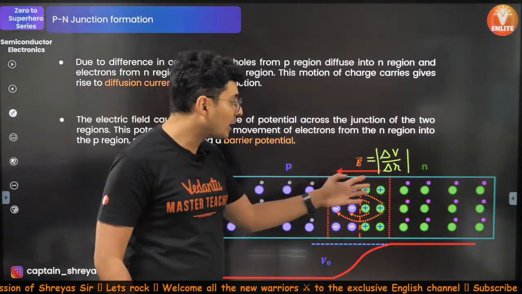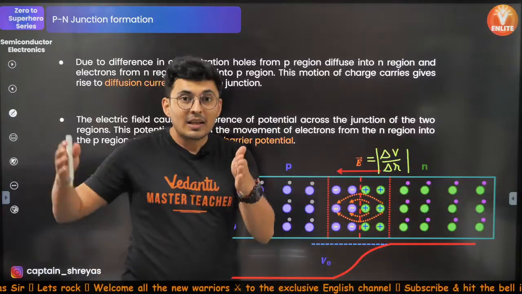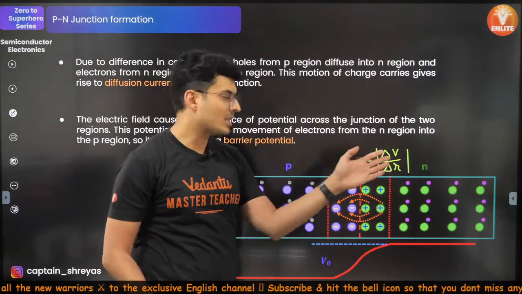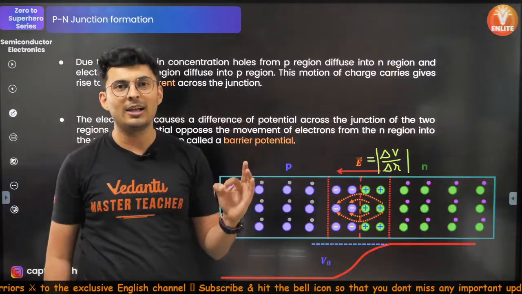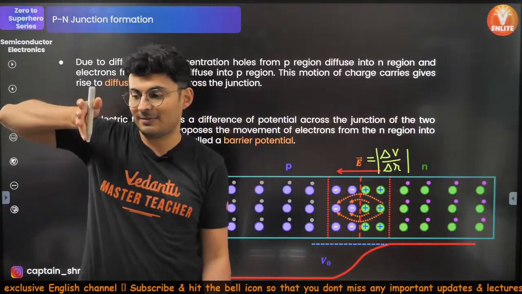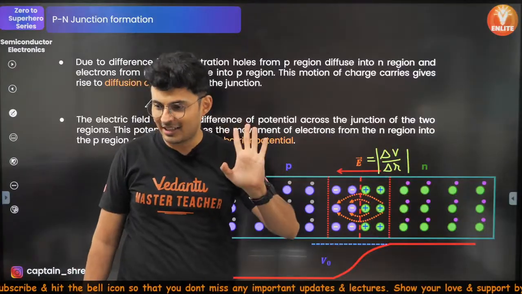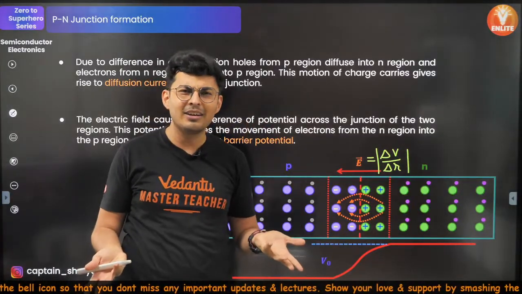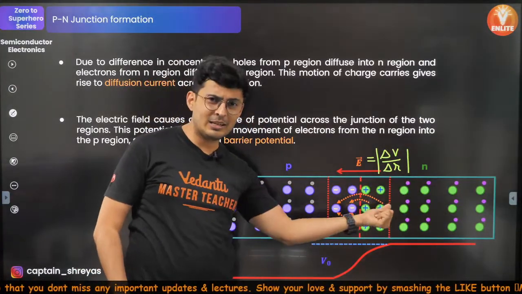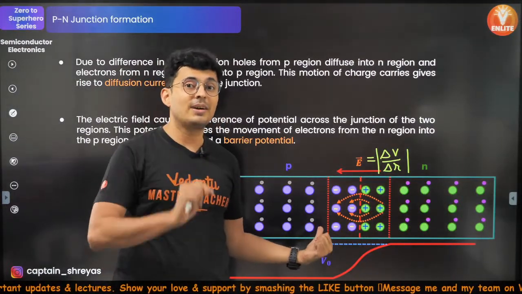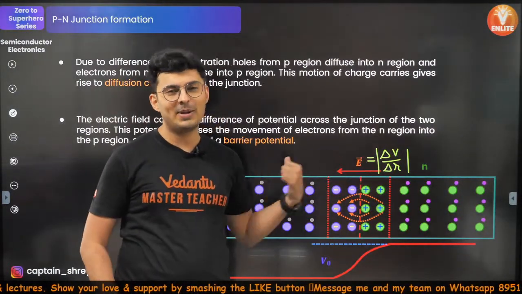What happens is, because there is a potential barrier, the electrons will find it difficult to jump to a higher potential. The electrons can't jump to a higher potential because of the barrier itself. Initially the barrier was 0, correct. There was no barrier because there was no field. Was there any field? No. Was there any charge? No. It was neutral. Because the charges came, the field came, and that is why the barrier came.